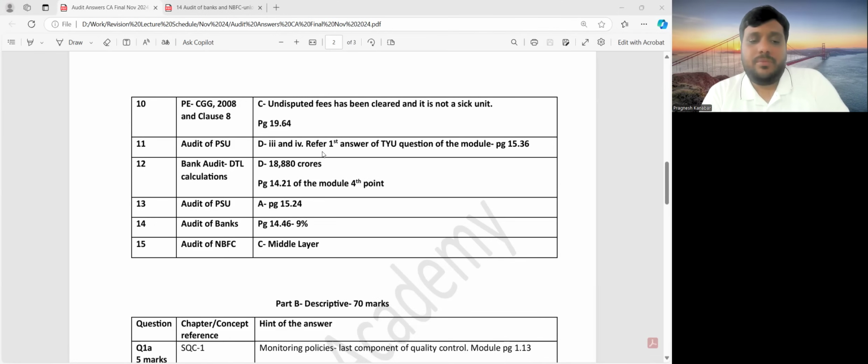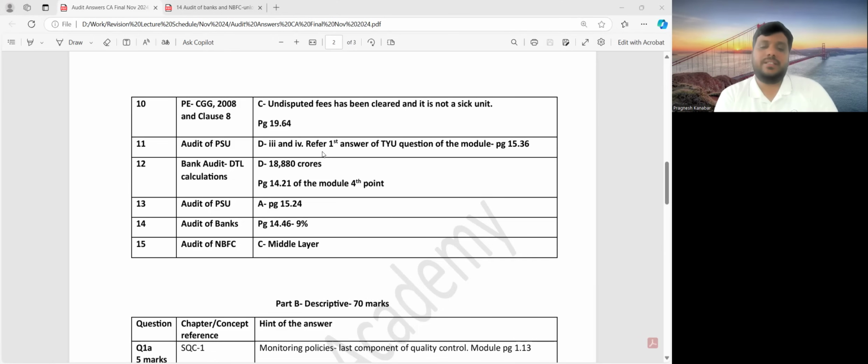Then coming to the next one, this was a very good case study. One or two points were really good. So what is the DTL calculation? What are the figures to be excluded in the DTL calculation? It was 50,000 crore, and from that the paid up capital, reserves, credit balance in P&L, loan taken from RBI, and refinance taken from Exim Bank and NHB need to be excluded, and also the partial amount of recoveries from the borrowers in respect of debts considered bad.